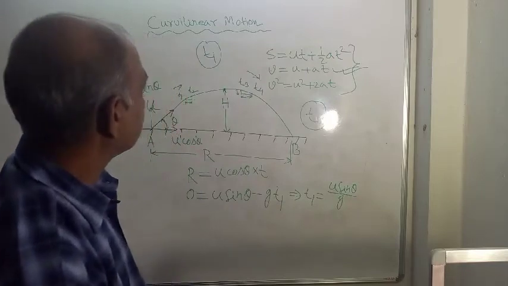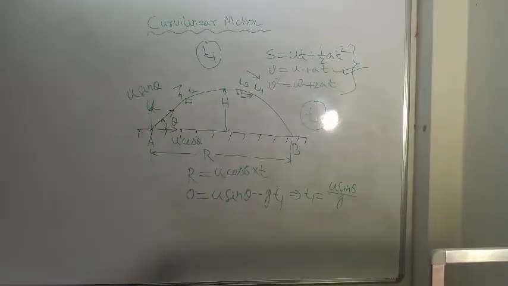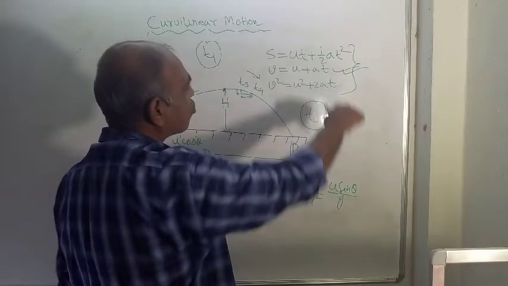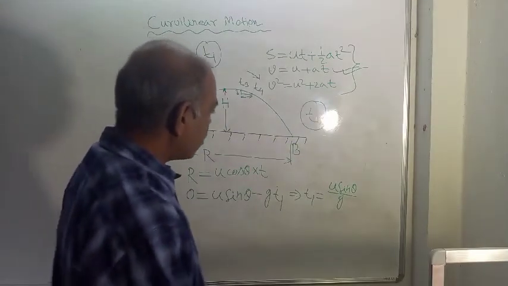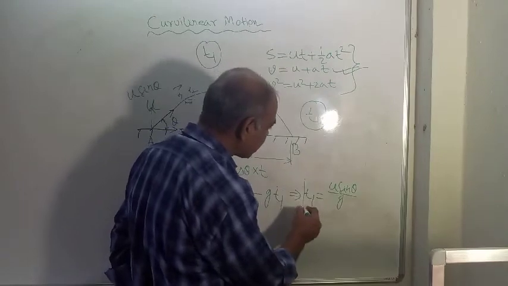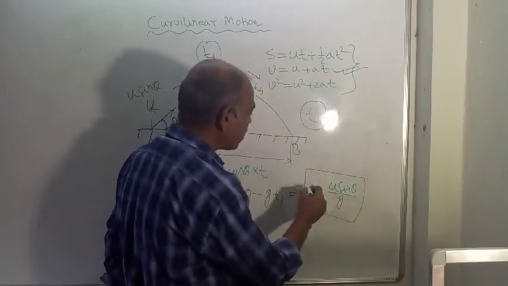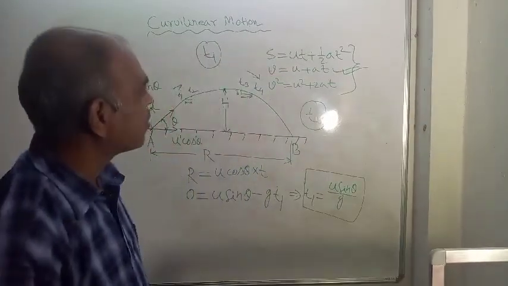By using this equation also, we can calculate. So this is the time taken by the particle to reach the maximum height.